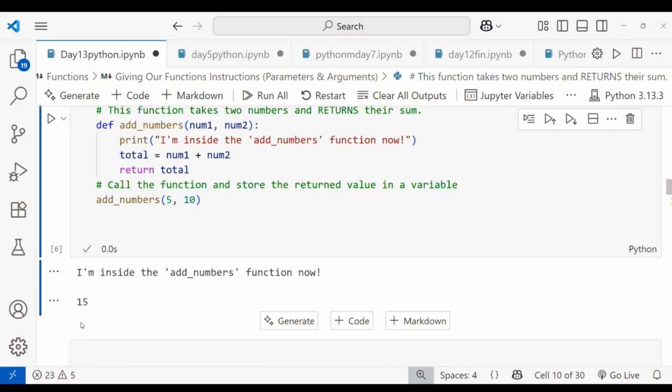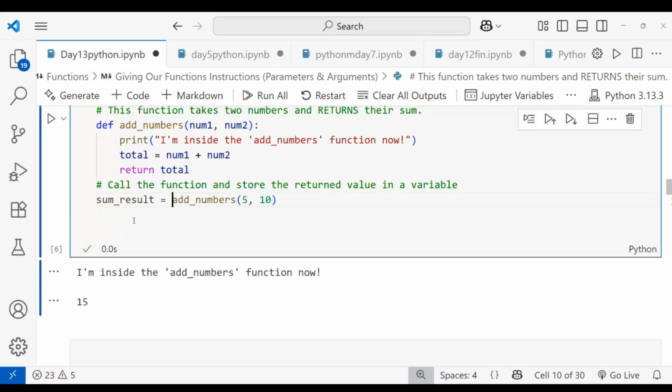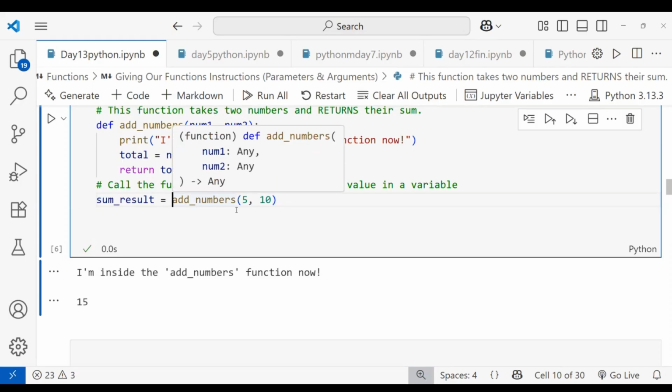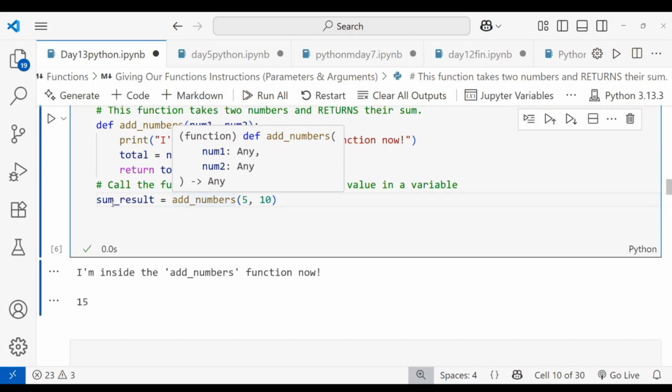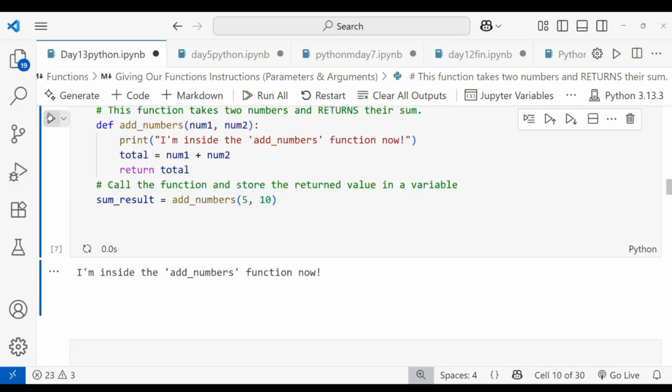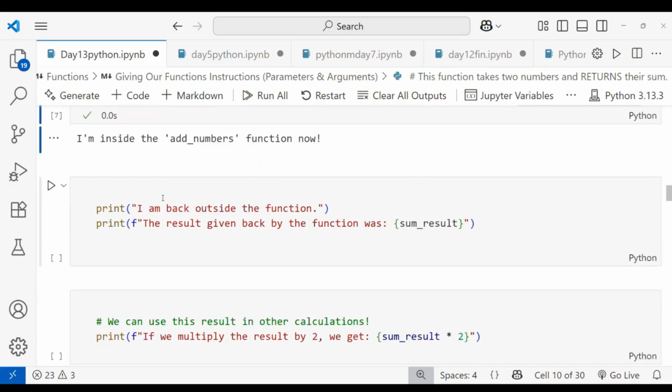So you can see, it will return the value. Let me store this add_numbers value, that is 15, in some_result. So I'm running this one. Here I'm printing, and I am outside the function, which has already finished.